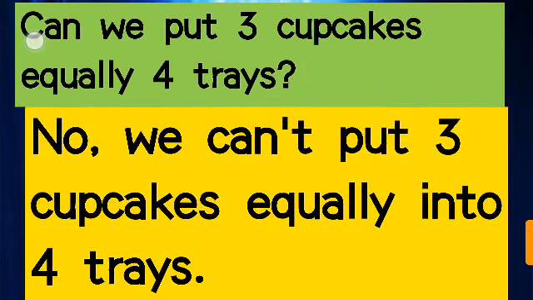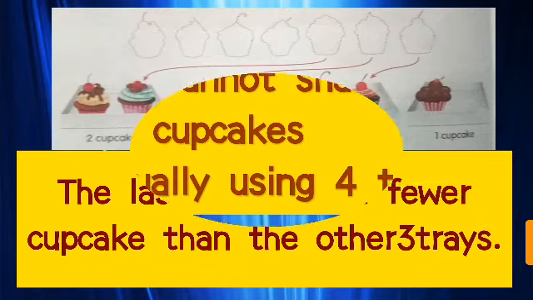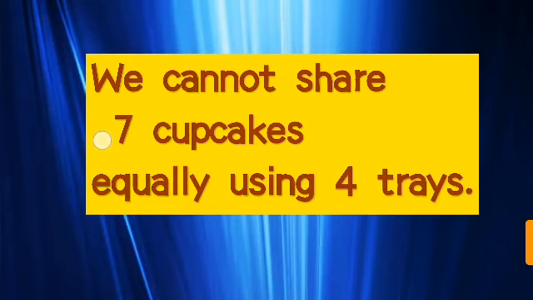So, can we put 7 cupcakes equally in 4 trays? No, we can't put 7 cupcakes equally into 4 trays. Okay, everyone? So, the last tray has one fewer cupcake than the other 3 trays. We cannot share 7 cupcakes equally using 4 trays. Okay, so we can say that we cannot share 7 cupcakes equally using 4 trays.